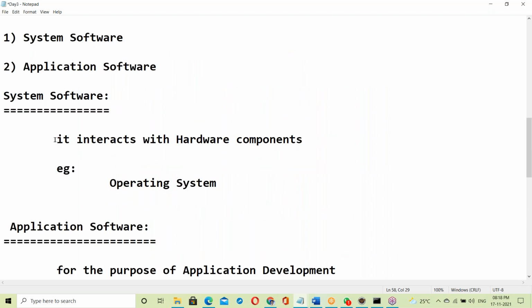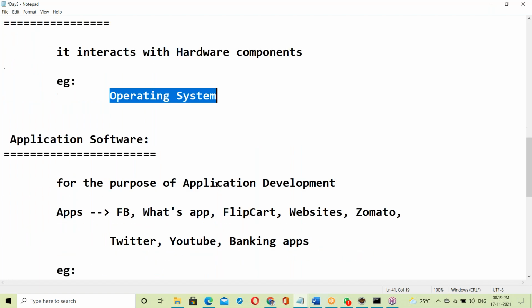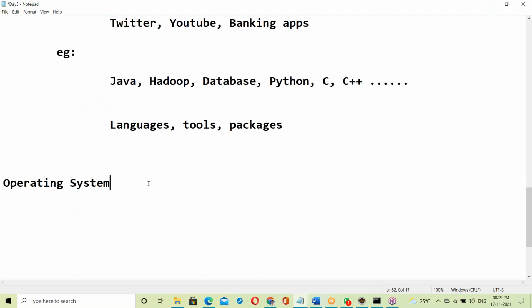Simple here: any software which is interacting with hardware is called system software. Except that, all are application software. Only the operating system can interact with hardware, others cannot. Java interacting with hardware, no chance. C language, C++, .NET, SAP, or some tools, none of them interacts with hardware. Only the OS interacts with hardware components.